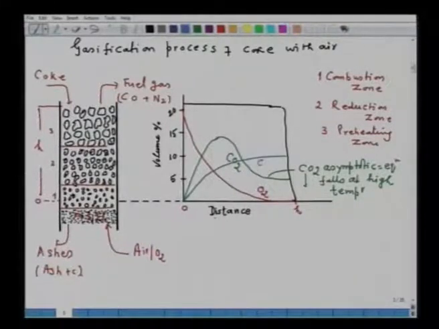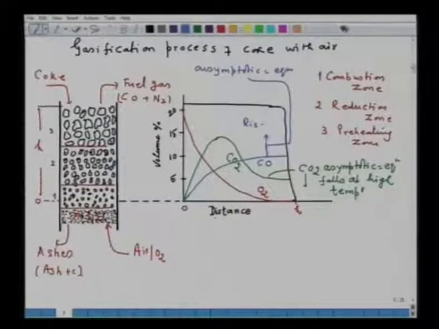This is the curve for carbon monoxide, and this also we can put it, say asymptotic equilibrium, and this curve will rise up with the rise in temperature. And you all know that CO2 plus C equals 2CO is favored at high temperature. So, this particular diagram tells you how the gas composition